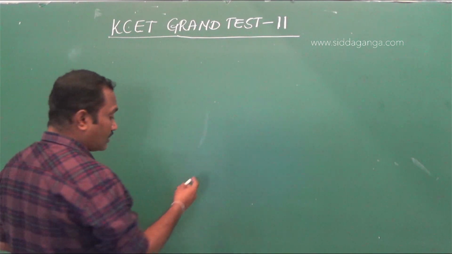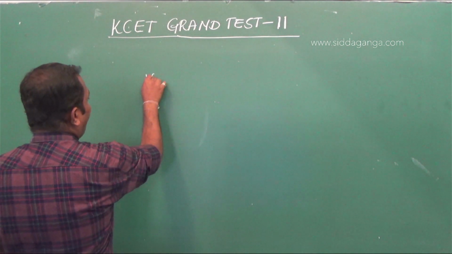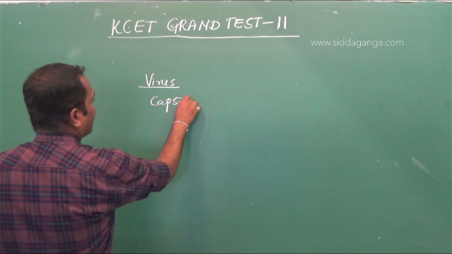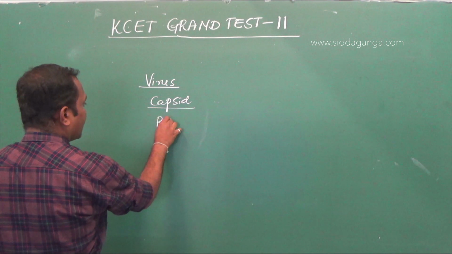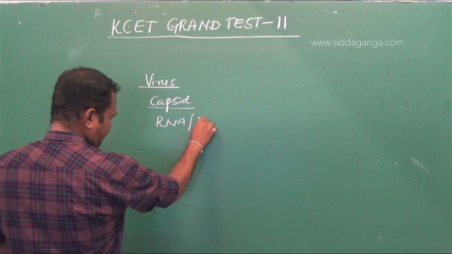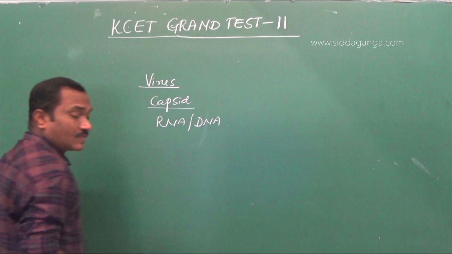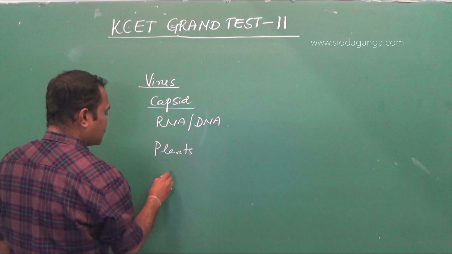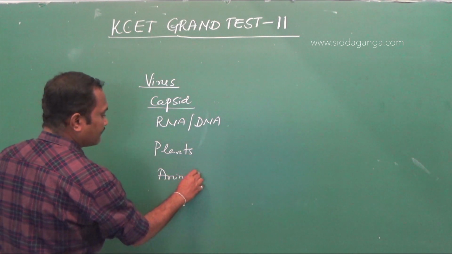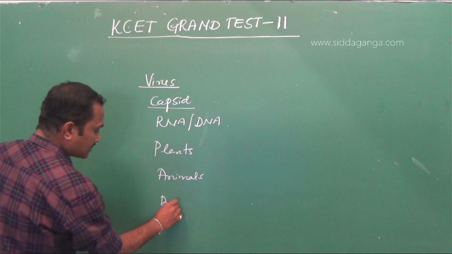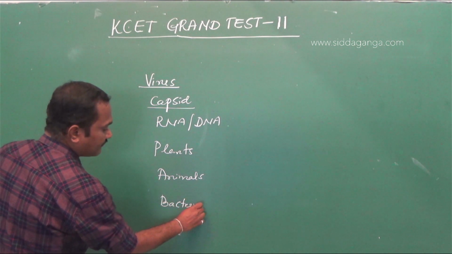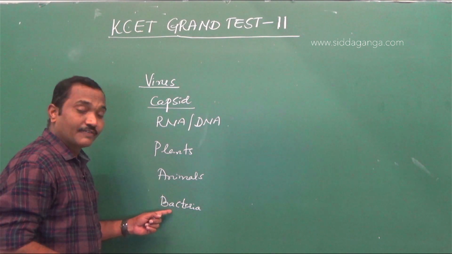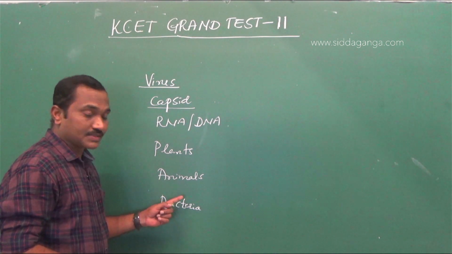So once again, recalling the viruses. These viruses have a protein coat called capsid, and they may have genetic material either RNA or DNA. Plants, animals and even bacteria may be infected by these viruses. The viruses that infect bacteria are referred to as bacteriophages.